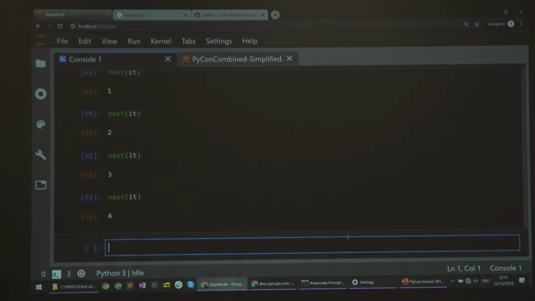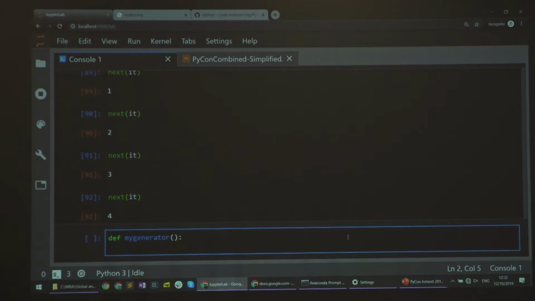Okay, so now generators. How do you create these kinds of lazy iterators yourself? The easiest way would be with a generator function, which is a regular function. So my generator, it's a regular function, but it doesn't return, instead it yields. Right?